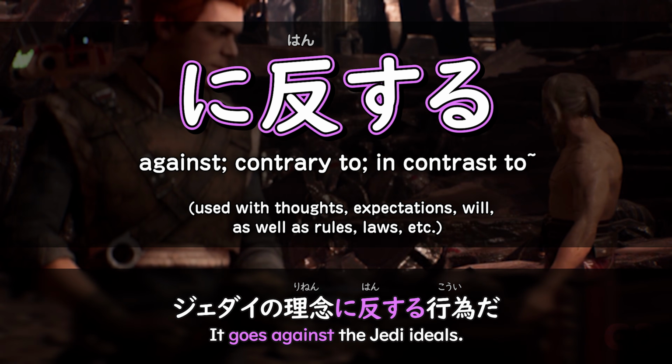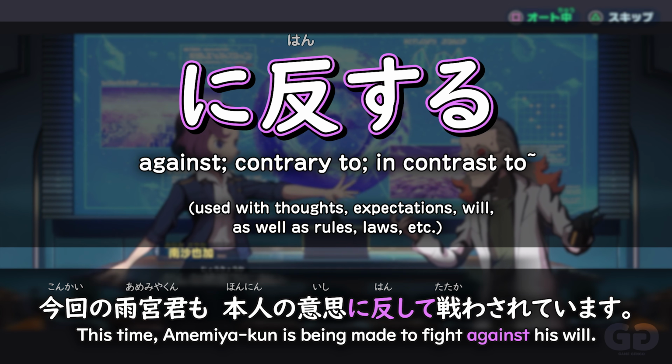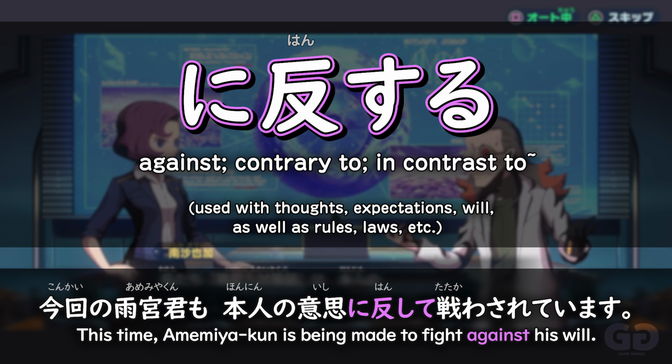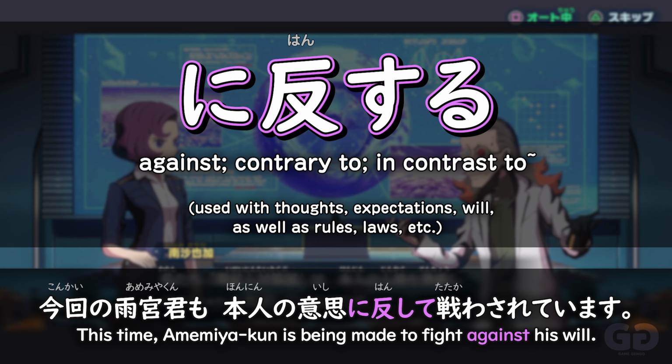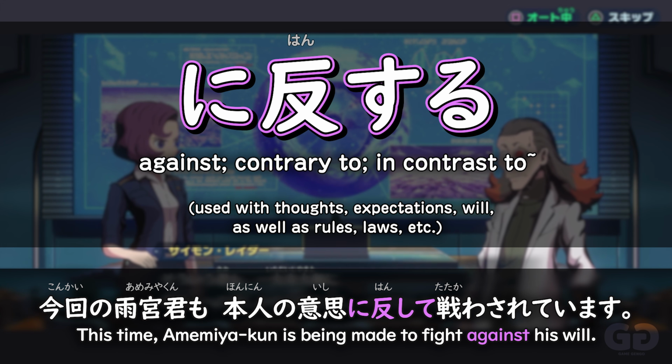However, when you follow with a verb, like here in Megaton Musashi, you need to use nihanshite and then follow it with the verb. The reason why is because the te form acts as almost like a comma. You do the first action and then the next. That's why it needs to be here in the te form. So ishi nihanshite, going against his will, he was made to fight. We have two actions here. That's why it needs to be in the te form.